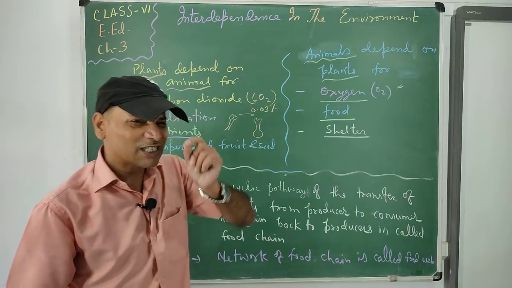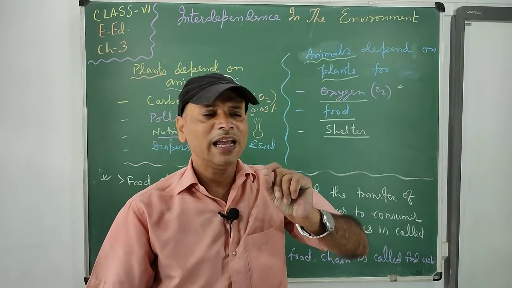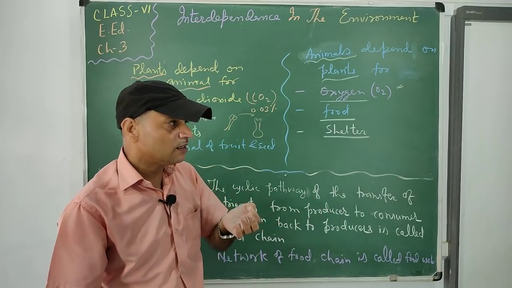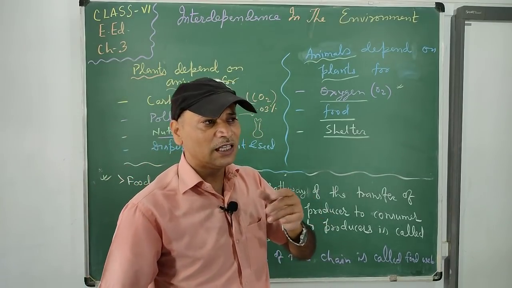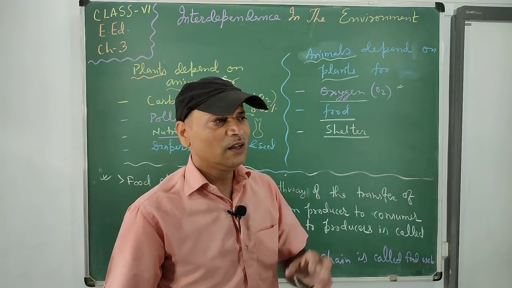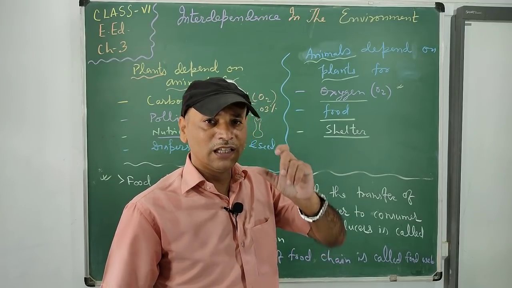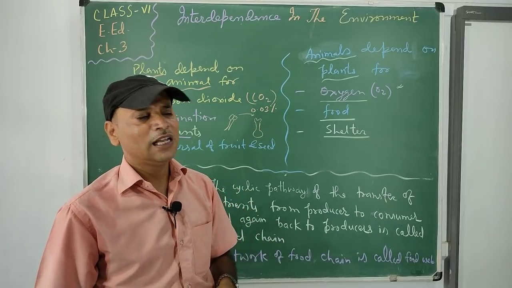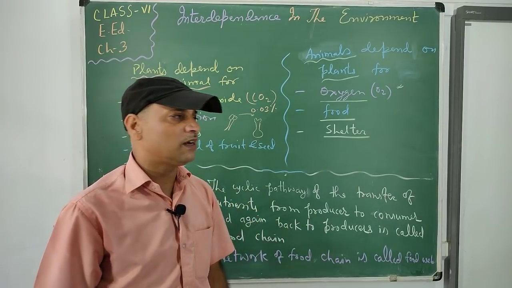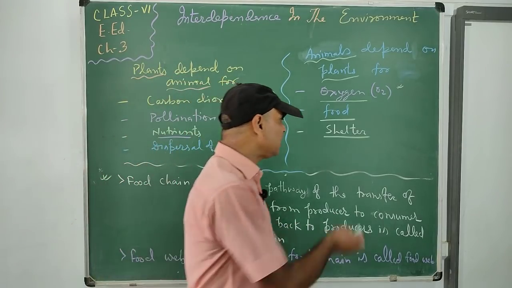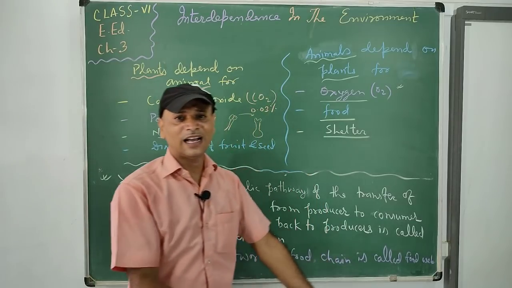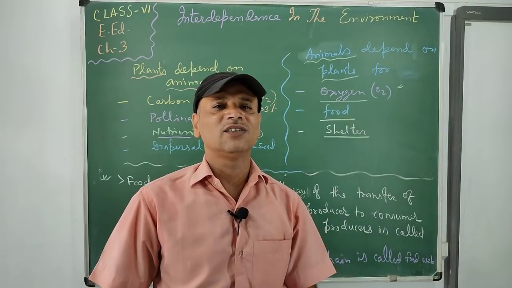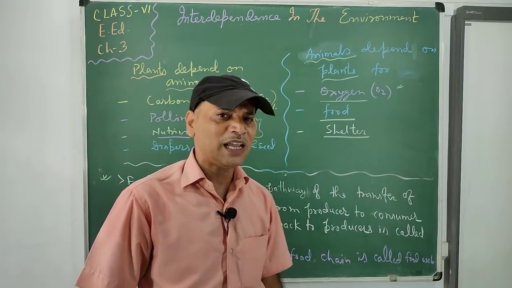Think of small insects living in the bark of a tree, small caterpillars living on the leaf of the tree, birds living in nests on the tree, squirrels, monkeys, or other animals living on the tree. So many animals are there, either wild animals or birds, living on the tree. So the tree provides the shelter, the living place for them.